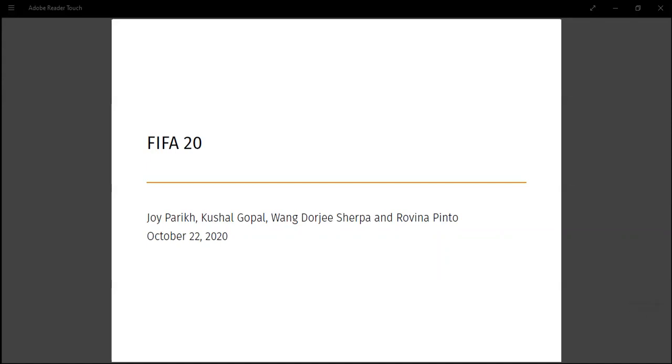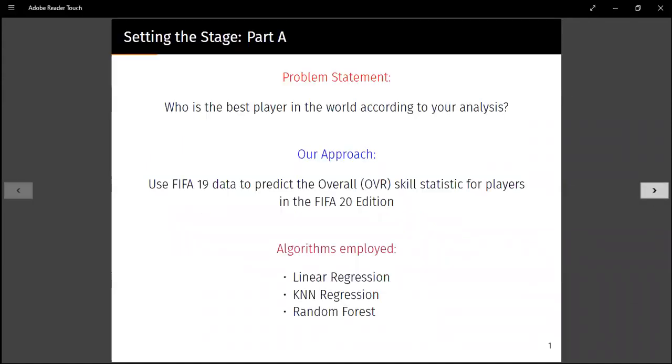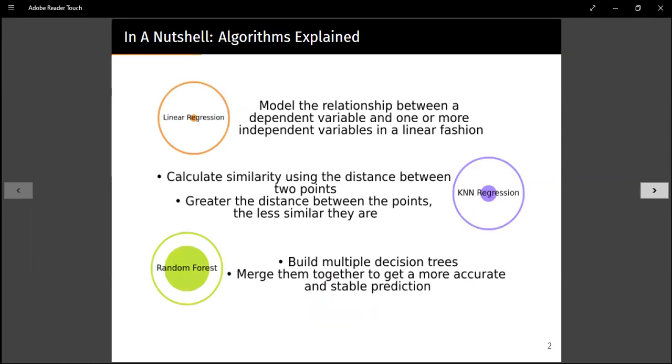The project was divided into three parts. Part A dealt with predicting the best player in our data using the FIFA 19 data. The algorithms we used were linear regression, KNN regression, and random forest. A brief overview of the three algorithms is presented in this slide.